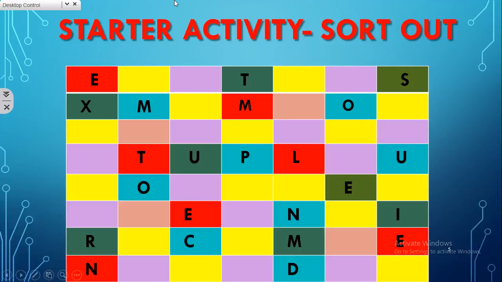It's time, children. Come on, take your notebook and start to find the terms.